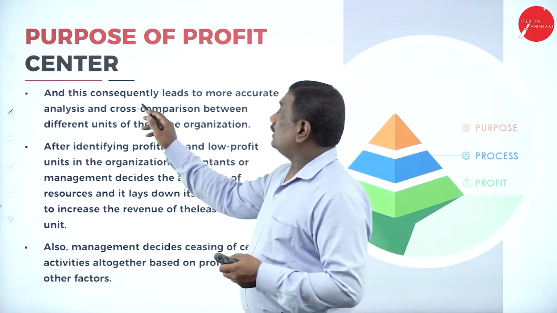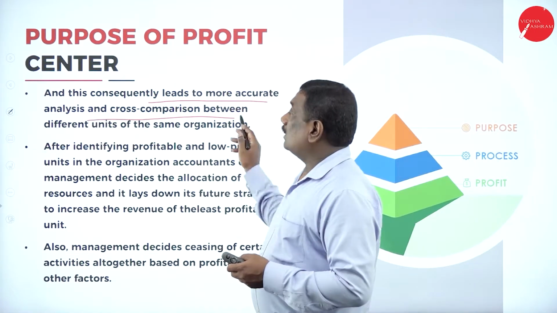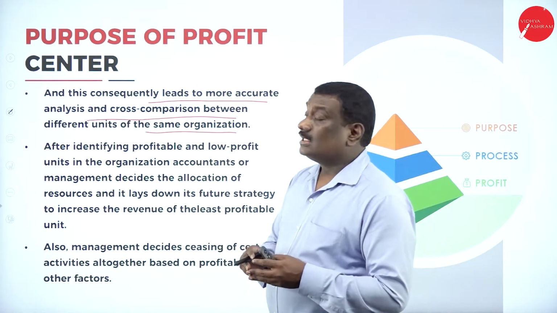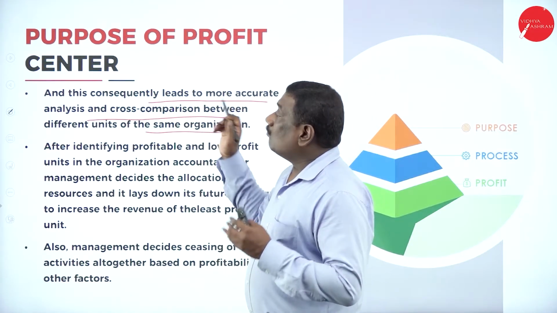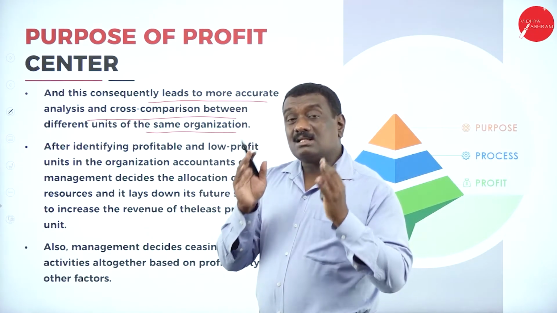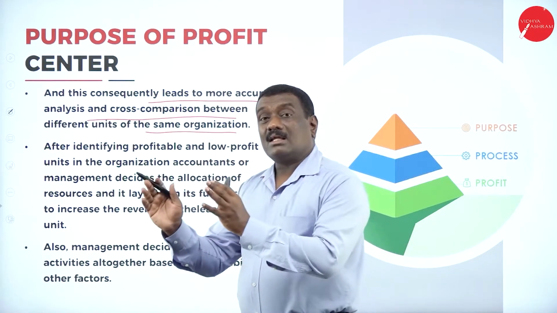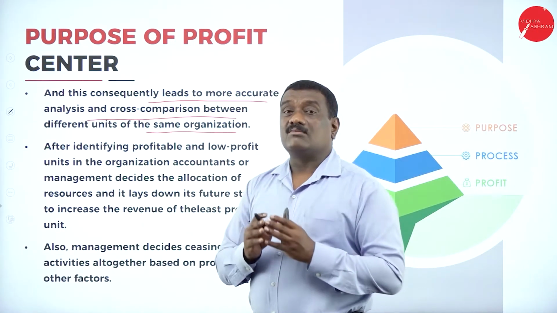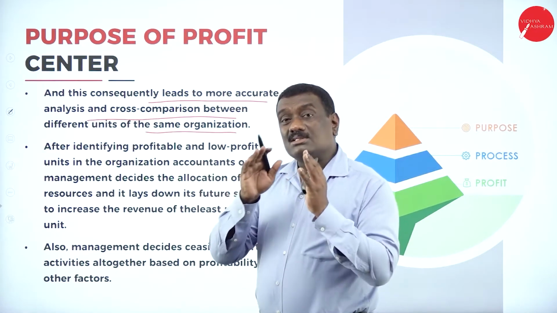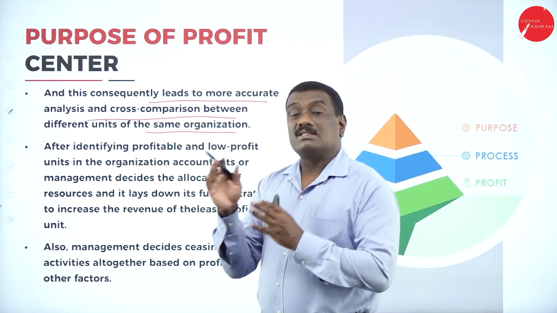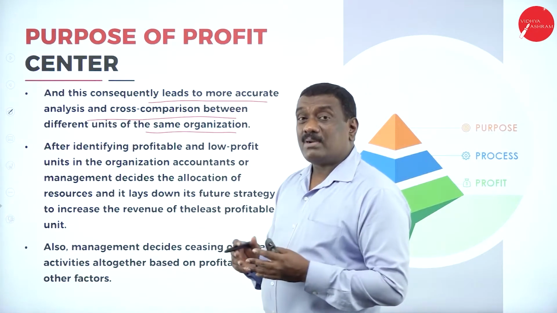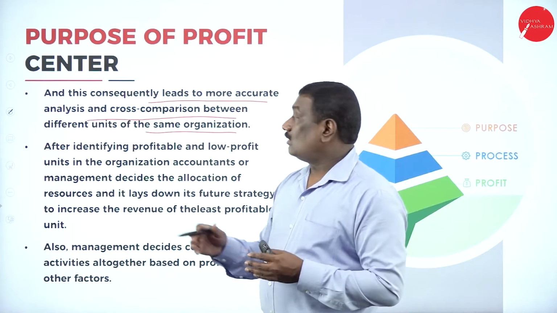And this consequently leads to more accurate analysis and cross comparison between different units of the same organization. Easily you can tell, yes, from these departments we are getting so much profit and they are profit centers, and these are the units or divisions that are not so profit oriented. So you can easily cross-verify and do cross comparison between the different units of the organization.